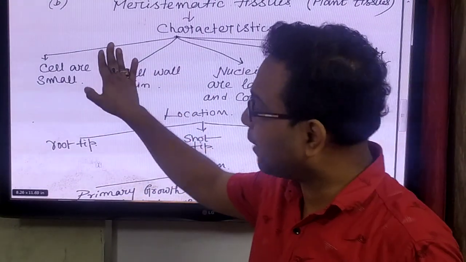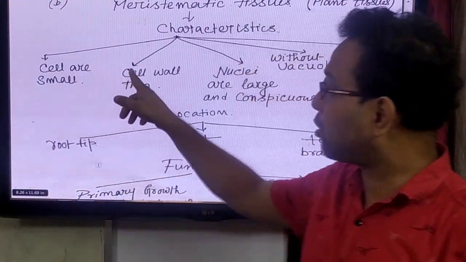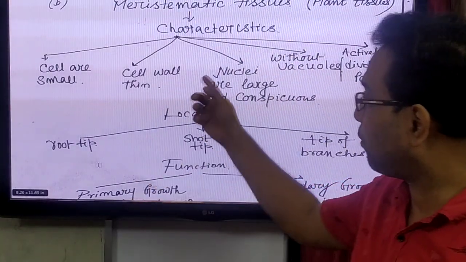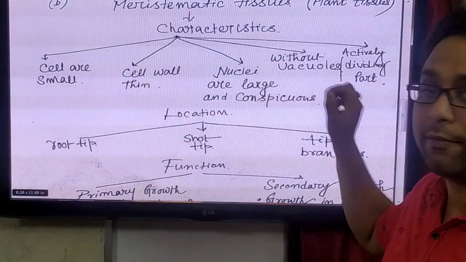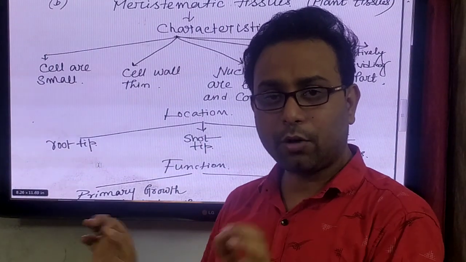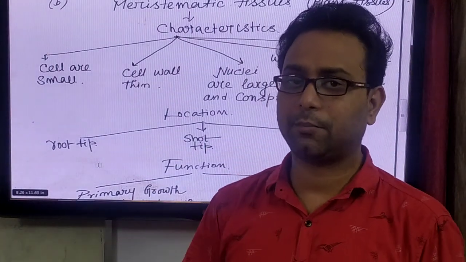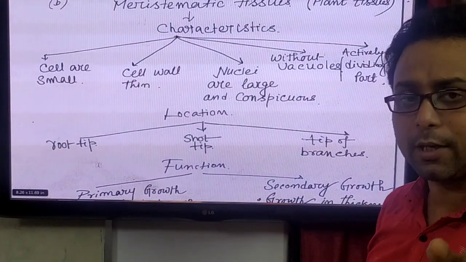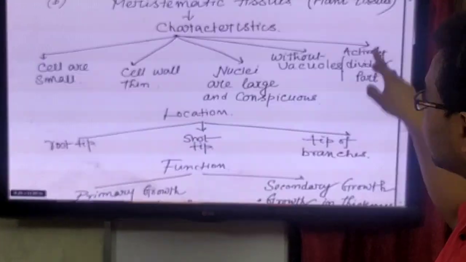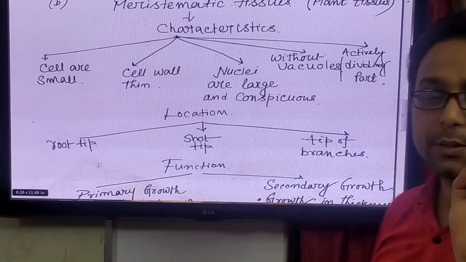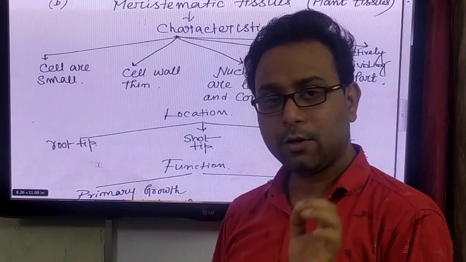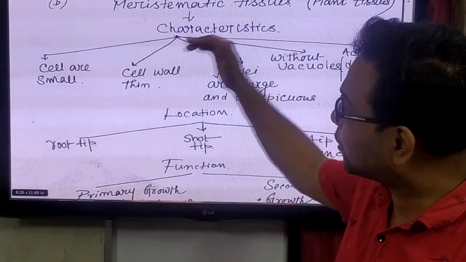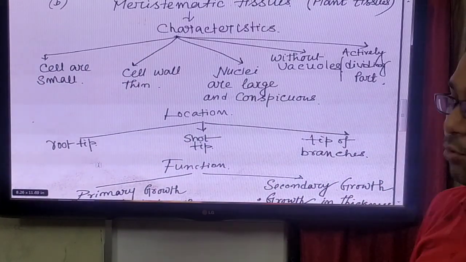Number one, cells are very small. Next, their cell walls are very thin. And next, nuclei are large and very conspicuous. We already observed the picture of the meristematic cells: without vacuoles, a very important point, and an actively dividing part of the plant body. So they are continuously dividing. This is the characteristic feature of the meristematic tissue.